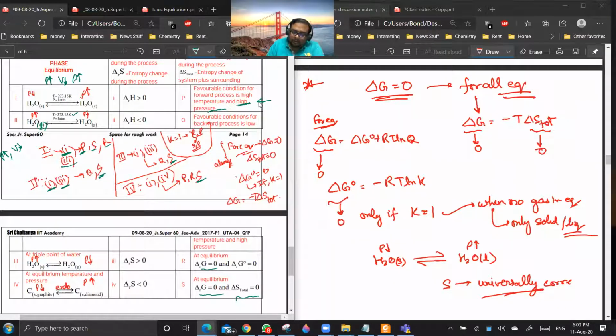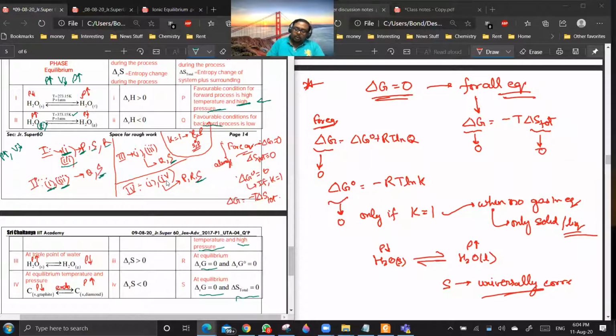Yes, sir. Option 2? Okay, so P cannot be correct. But Q will be correct. Why? Because for backward reaction, high pressure is required by the same law. For forward reaction, low pressure is required. See, you can visualize it like this. If you are having a lot of vapors and you are compressing them, they will be compressed to liquid phase. Getting my point? Yes, sir.